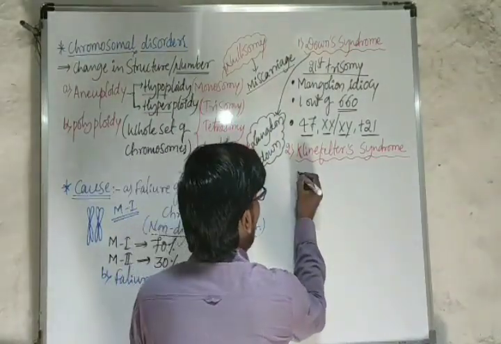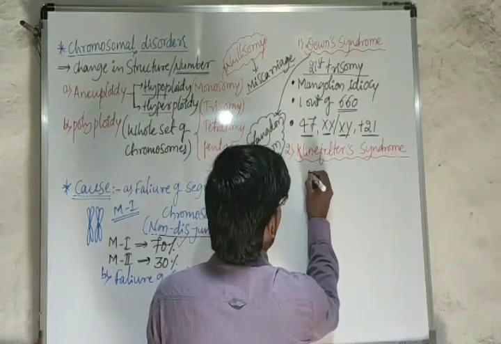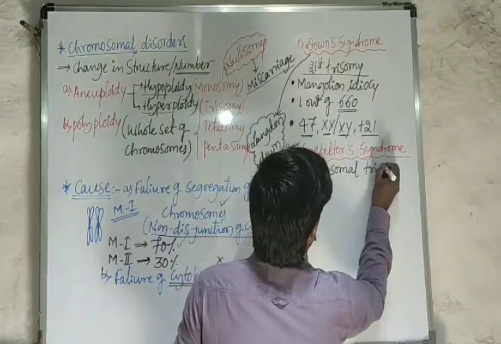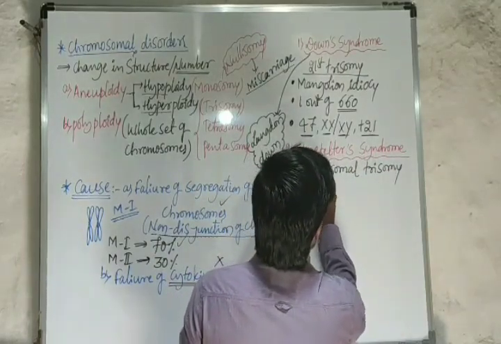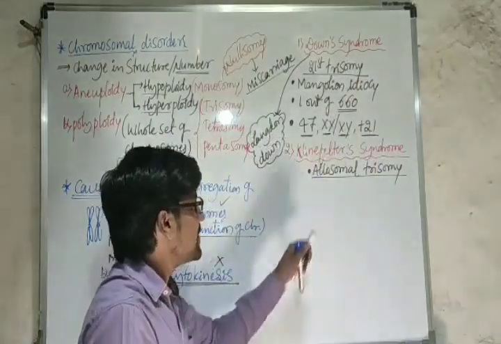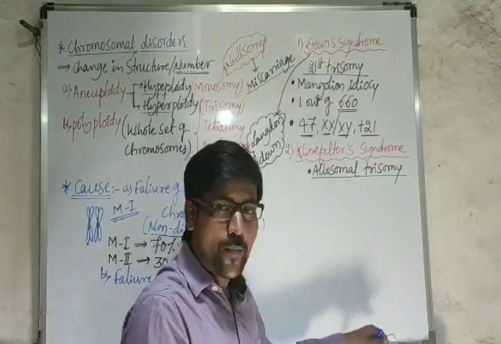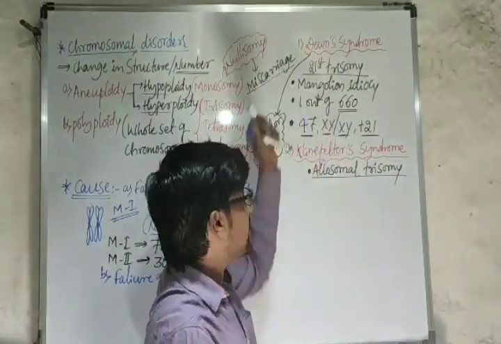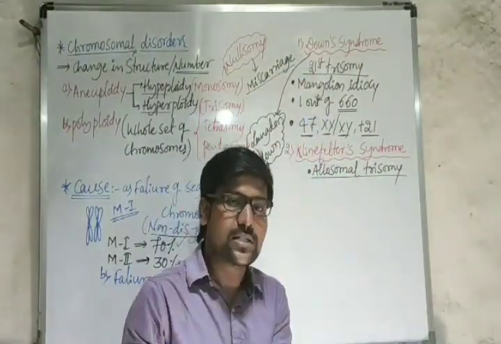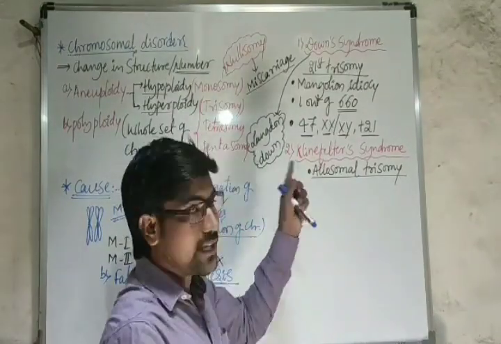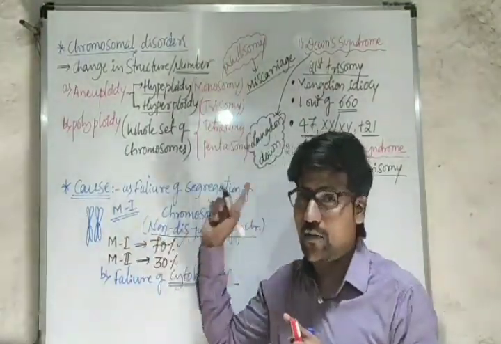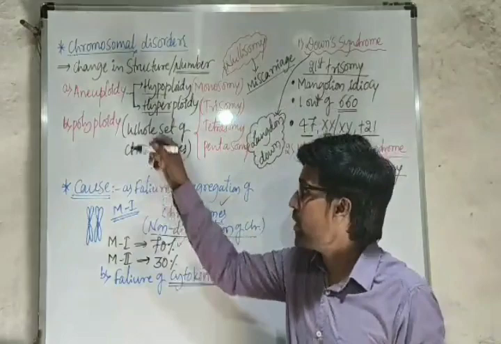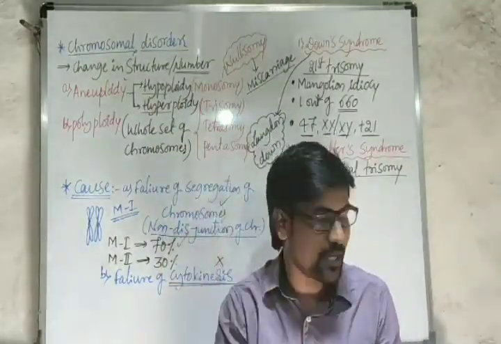Klinefelter syndrome is considered to be an allosomal trisomy. This is the 21st trisomy, and this is the allosomal trisomy. Sometimes I can refer to it as a 23rd trisomy, because it affects the sex chromosomes. And the reason is again the same: failure or non-disjunction of chromosomes or chromatids. For any of these disorders you can apply this same reason.